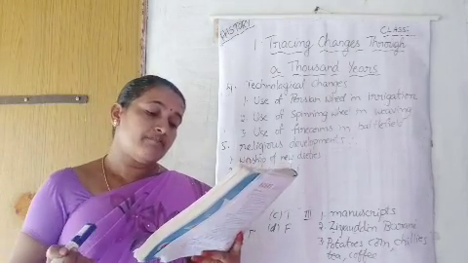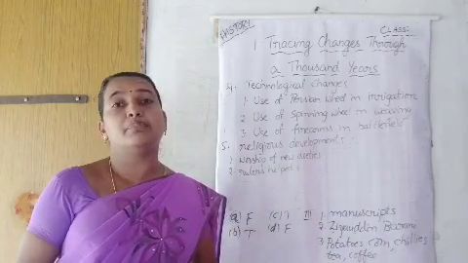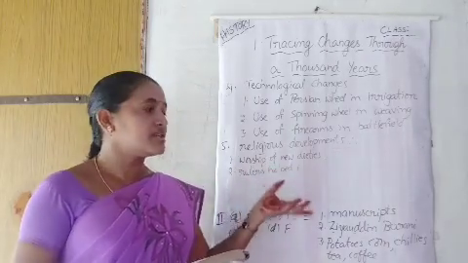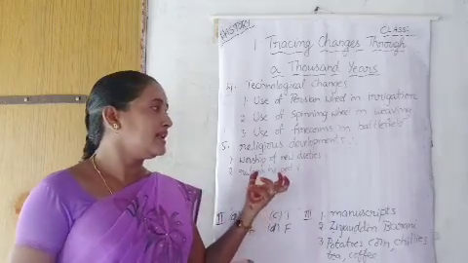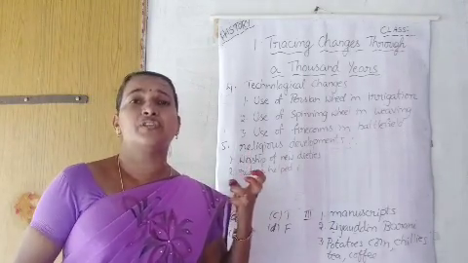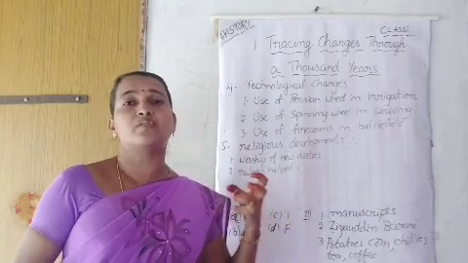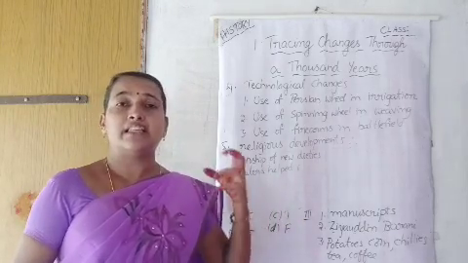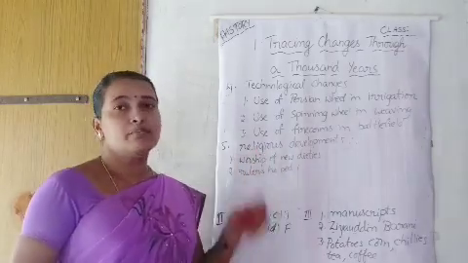Next, the idea of bhakti emerged among all the people. The idea that we have to pray to God emerged in them. Then only the bhakti movement rose among the people.